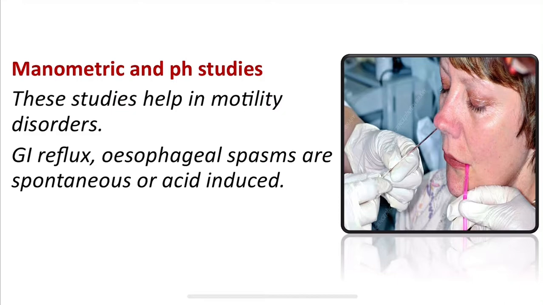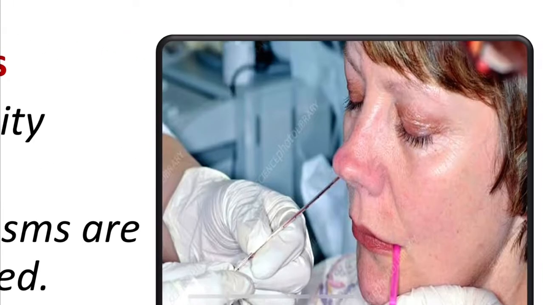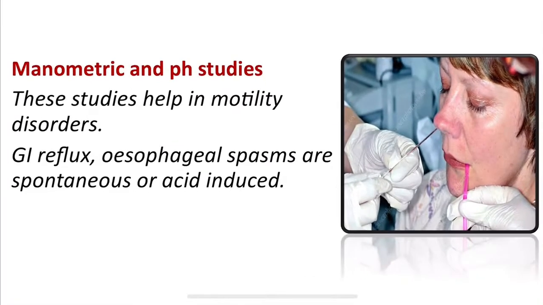So you see in the picture they have given, through the nose or through the mouth we put in a thin tube containing sensors. With this we know how well the muscles of the esophagus are working, to know the motility disorders, and also the gastrointestinal reflux and the esophageal spasms, whether they are spontaneous or acid induced, can also be ruled out.